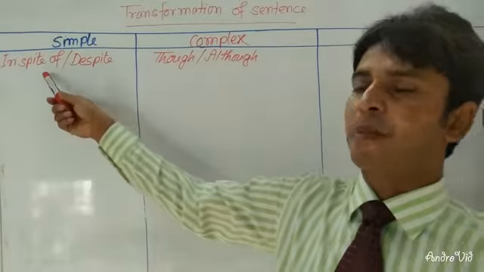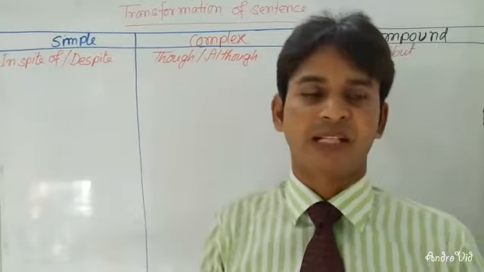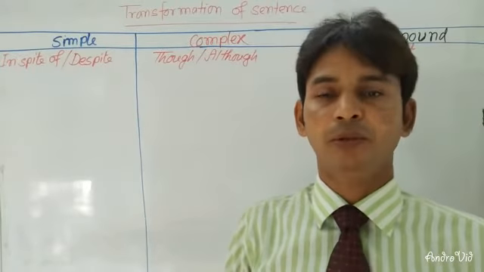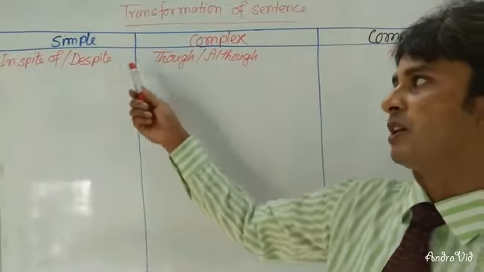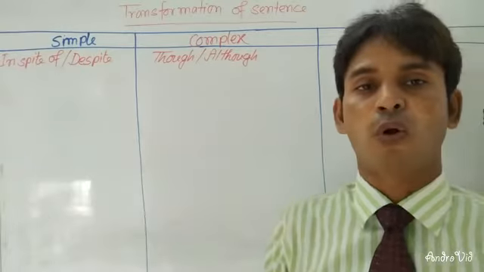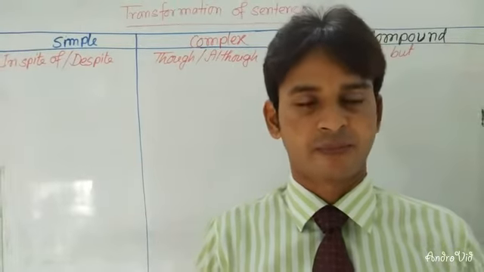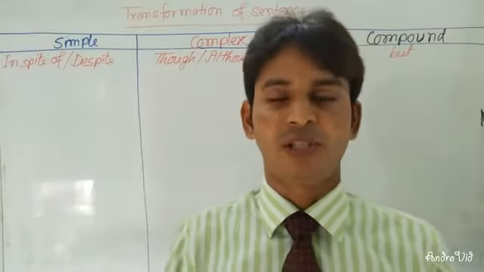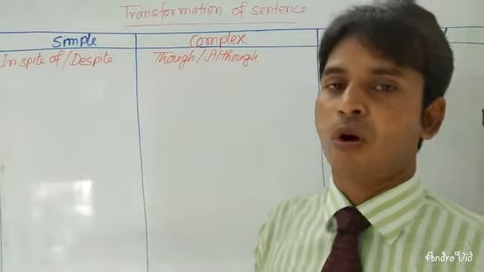If you have in spite of or despite in a simple sentence, instead of in spite of or despite, you will have to use though or although in a complex sentence. And in a compound sentence, you will have to use but instead of though or although.